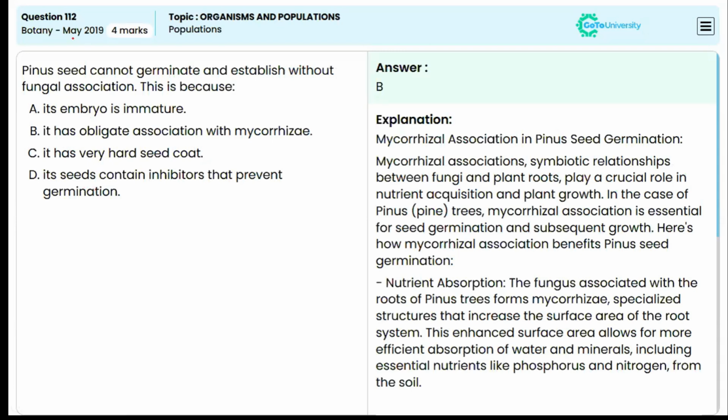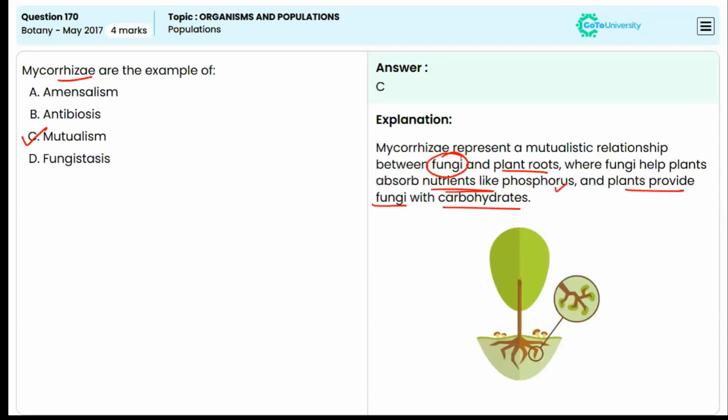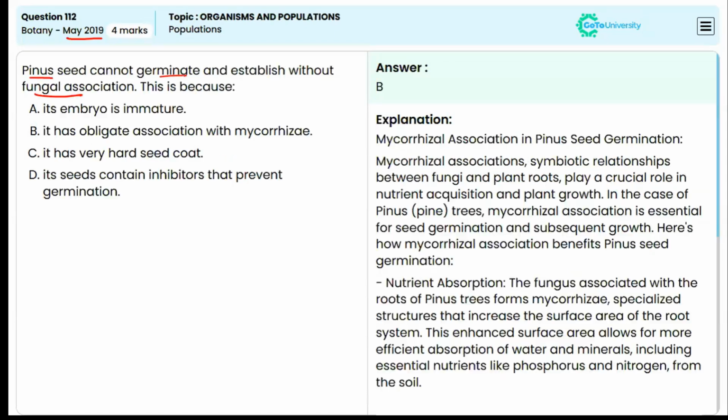Now, next question is from May 2019. The pinus seed cannot germinate and establish without fungal association. Now, what is this called? So this is again related to the mutualism. So just now we discussed about the mycorrhizae, where the fungus is associated with the plant roots and the fungi will be providing the help to absorb the nutrients, and the plants will be providing the fungi with carbohydrates. So the mycorrhizae is the association in pinus seed germination. It is a symbiotic relationship. Okay, so option B is the correct answer.